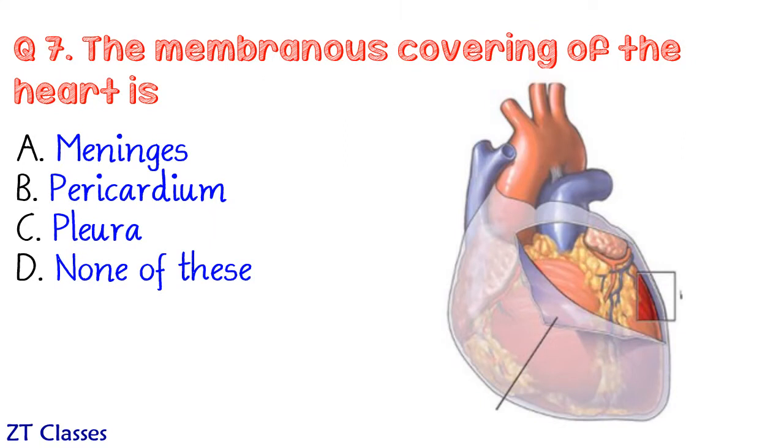Next question. The thin membranous covering of the heart is called as? Well, the correct answer is pericardium. This peri word is surrounding, like perimeter, and cardium is of course related to heart. So pericardium is this thin covering surrounding the heart. What is meninges? Meninges is covering of brain, and pleura is covering of lungs.